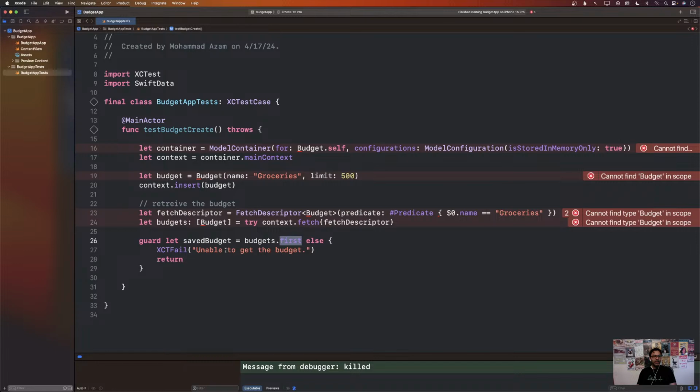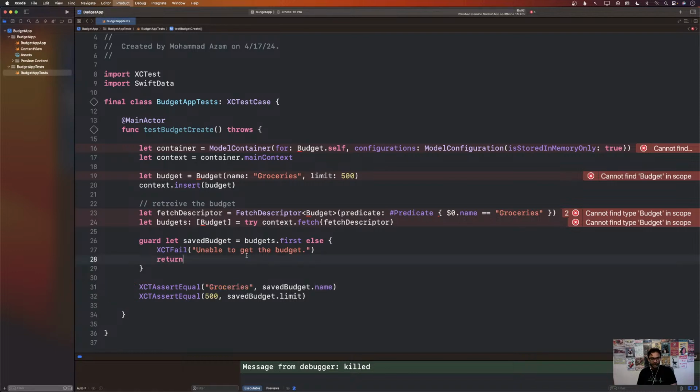And now we can actually check if the name is groceries or not. So let me go ahead and check it over here. There we go. And this is kind of like our test. Now you can say that what about if it returns multiple budgets and all that stuff, but we're just checking the first budget that it returns. I guess if it returns multiple budgets, then we're already in a problem, right? And if the first budget is not groceries, but it has to be because that's what the predicate is actually saying, all right? And then finally, we're just testing out that the name of the budget that you just retrieved from the database or in-memory database is the same as groceries, and the limit is 500.